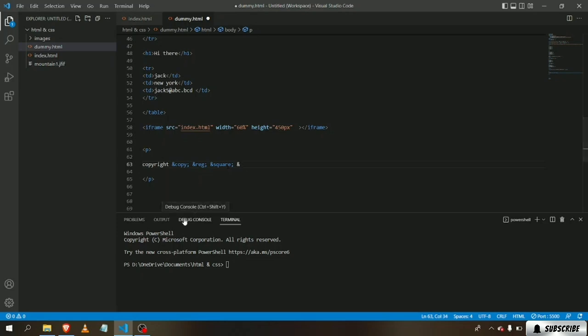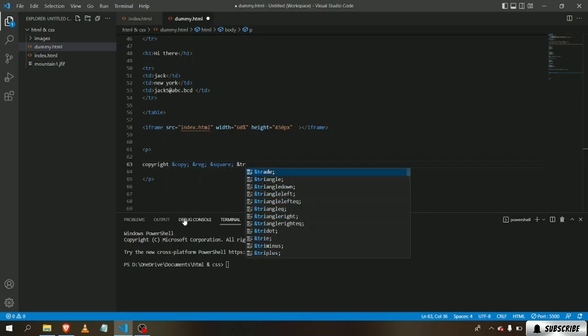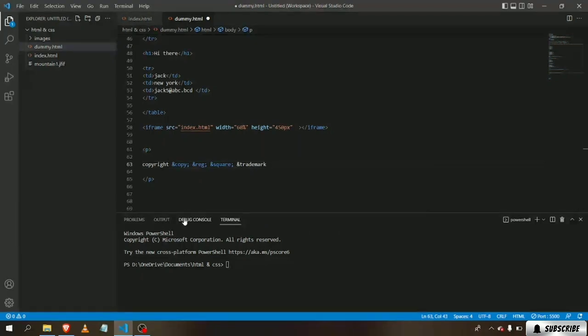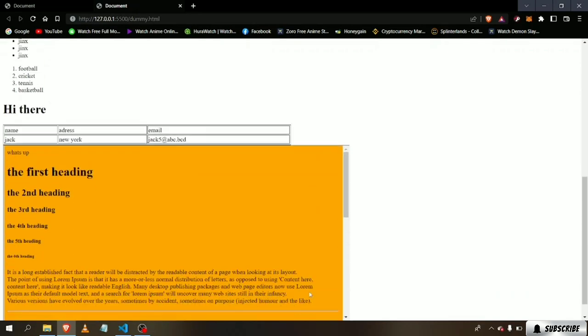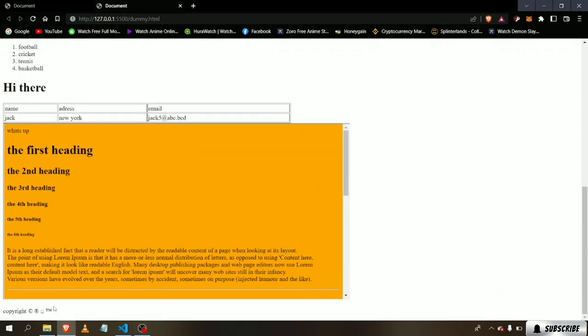You can type in trademark. Trade. You can see the trademark symbol and the square symbol.